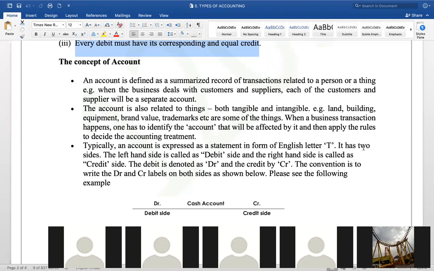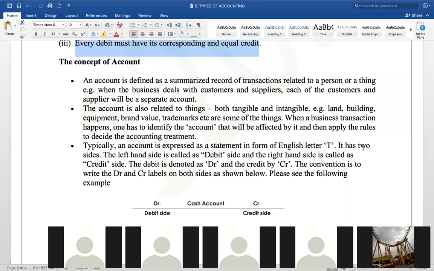Account. What is an account? It is a summarized record of all the transactions pertaining to a person or a thing. There is an entity. The entity can be an individual. The entity can be Saifuddin. The entity can be, let's say, a keyboard or a printer. So it can be a thing or it can be an individual.